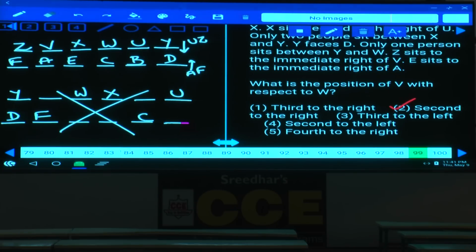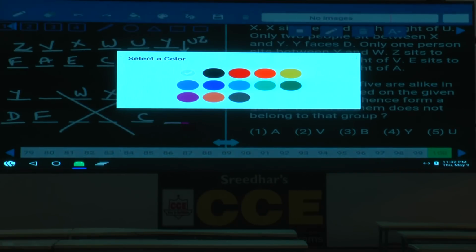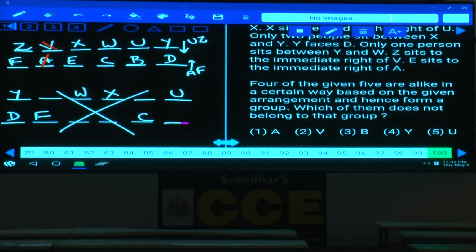And finally, question number 100. Four out of the following, that is the odd one out: A, V, B, Y, U. Except U, the remaining four persons are the centers of these rows. Y is at the corner. Choice 4 is the answer.